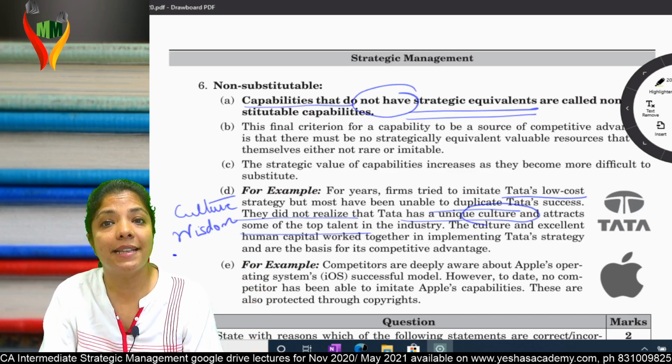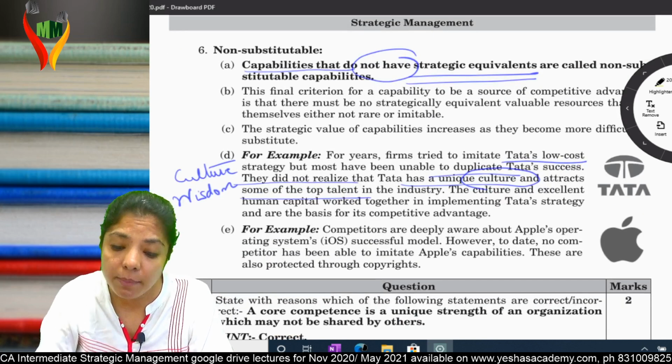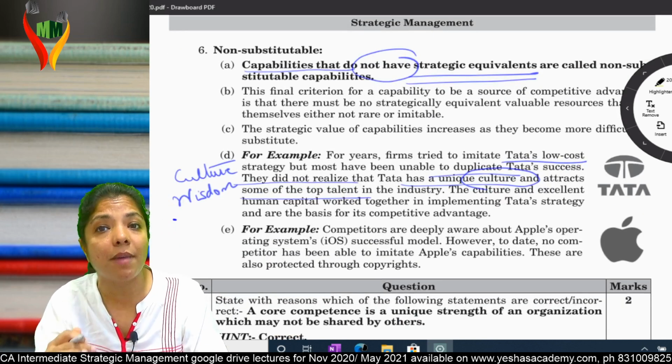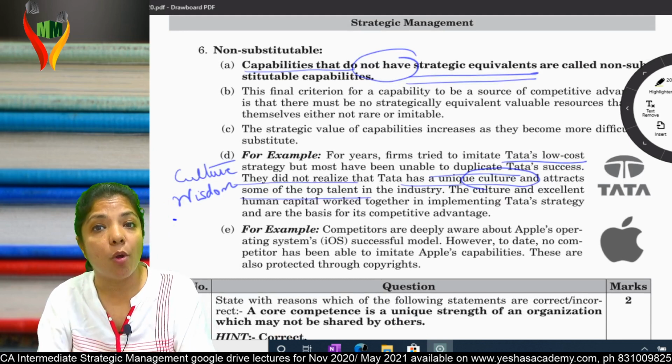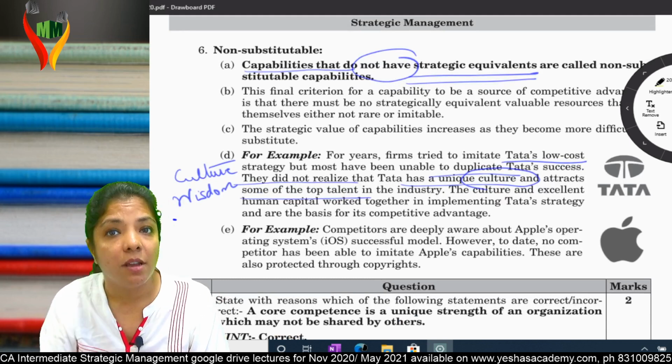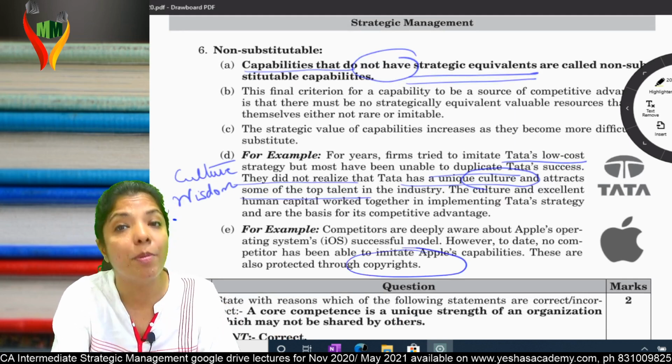And second example, competence is deeply aware of Apple's operating system iOS. It is a successful model, but nobody is able to copy it. Why? Even though they have taken copyright of the same.